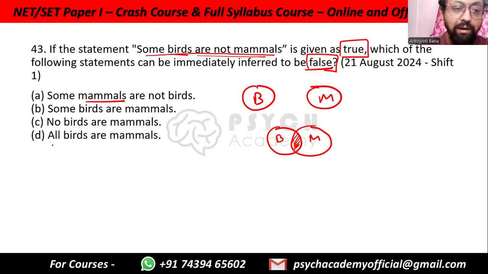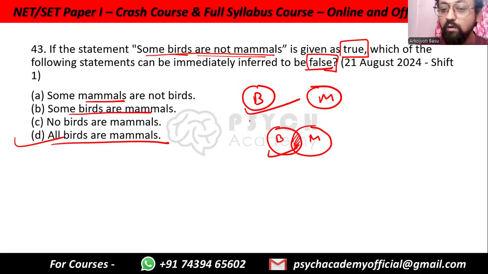All birds are mammals. This cannot be true. Because the point is, if all birds are mammals, how can some birds be not mammals, right? This one, some birds are mammals, is this particular diagram, and no birds are mammals is this particular diagram.